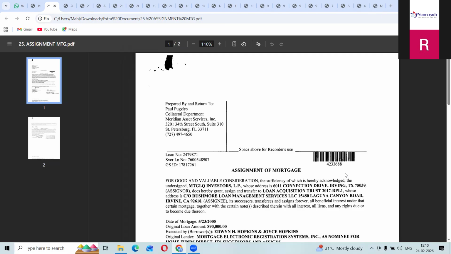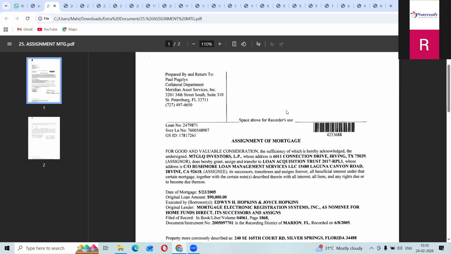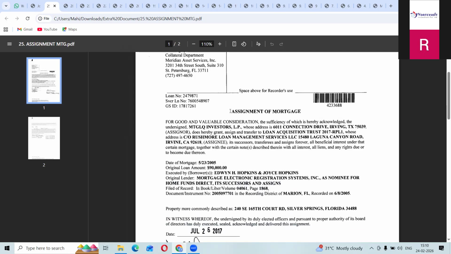First, the first document we will see is the assignment of mortgage. What is an assignment of mortgage? I already told you that an assignment of mortgage means if you want to change your bank, then you make one mortgage between two banks. We call that an assignment of mortgage, because if you are getting a lower rate of interest, you will change your bank. So this is the assignment of mortgage document.